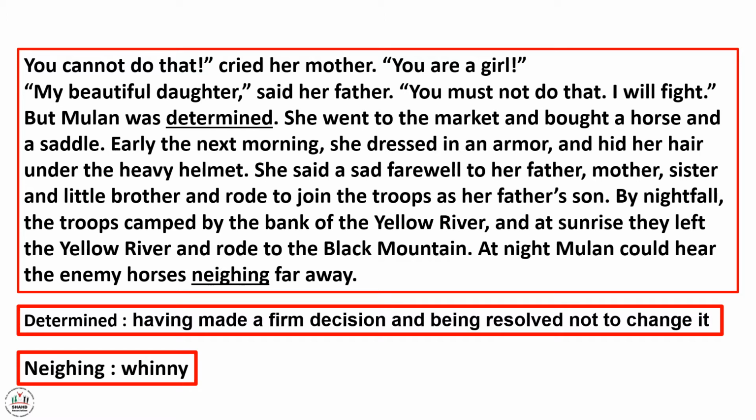Now, what do we mean by the word determined? Having made a firm decision and being resolved not to change it. Neighing, whinny.